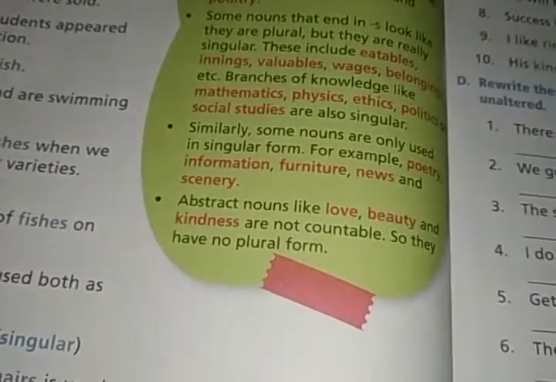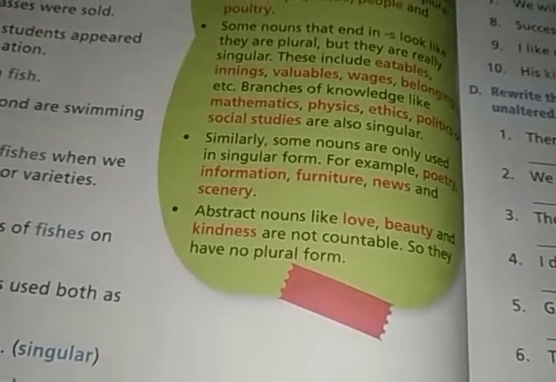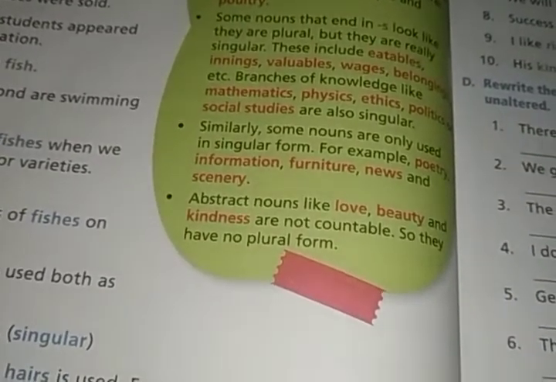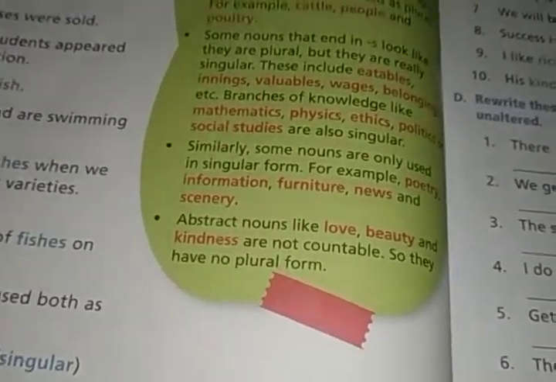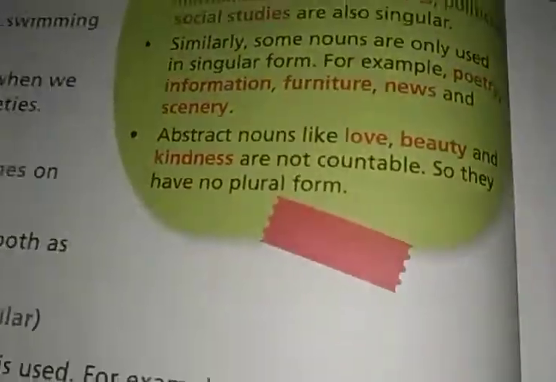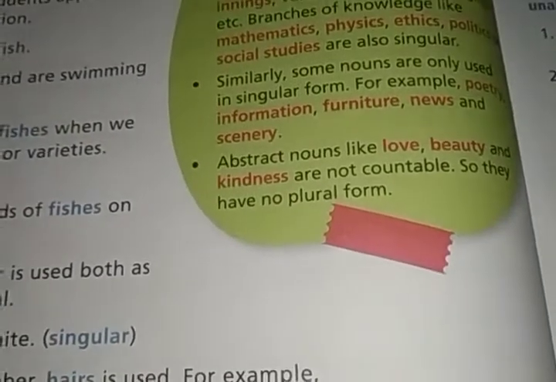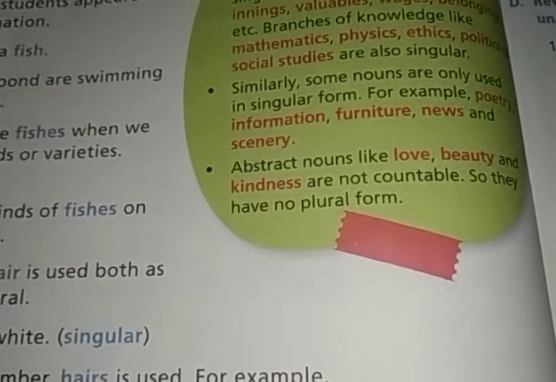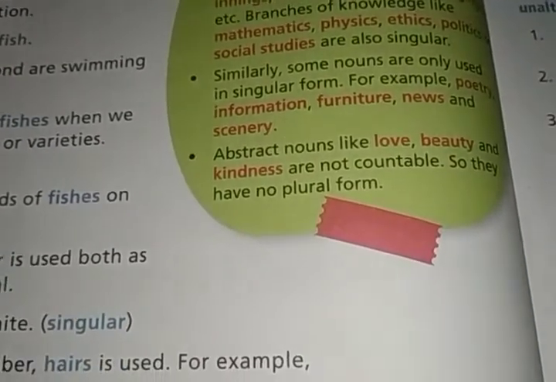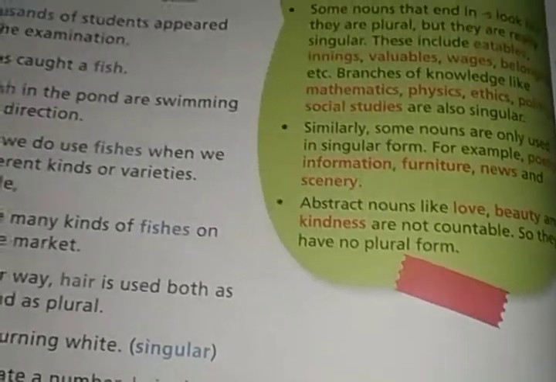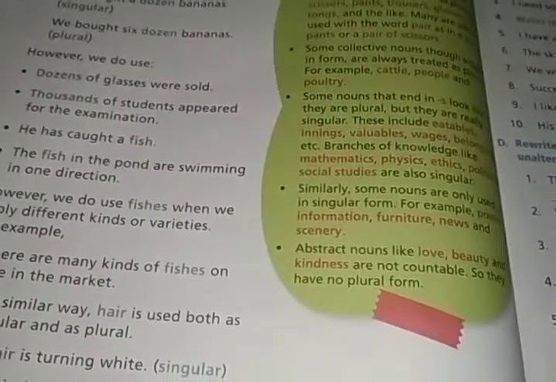Like water, sugar, rice. You cannot count these things, right? We usually don't count these things. So these are called uncountable nouns. And some emotions as abstract nouns like love, beauty, kindness are also uncountable, right? So countable nouns are those which can be counted, like apple, dogs, chocolates. And nouns which cannot be counted are called uncountable nouns.